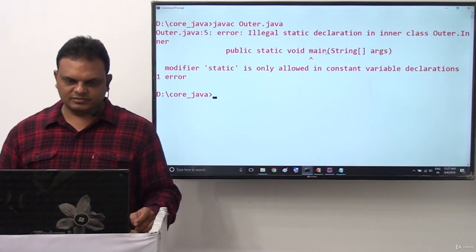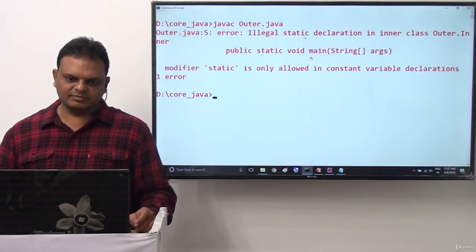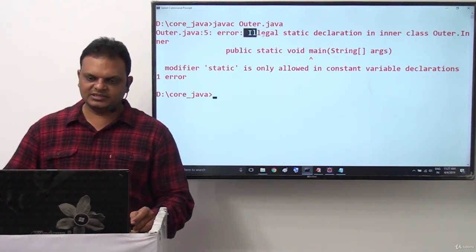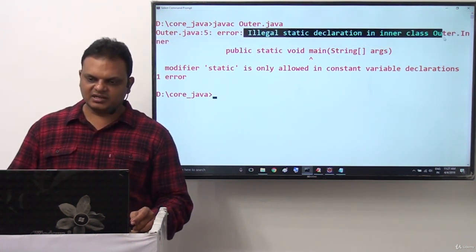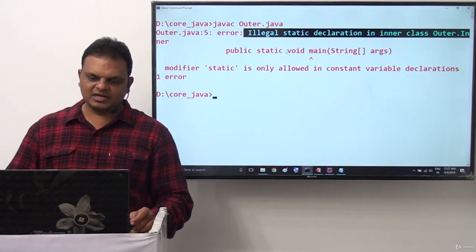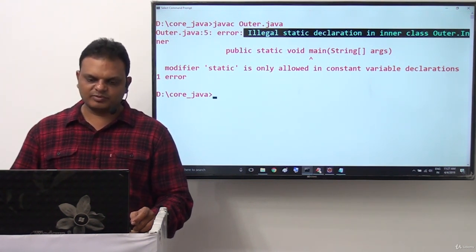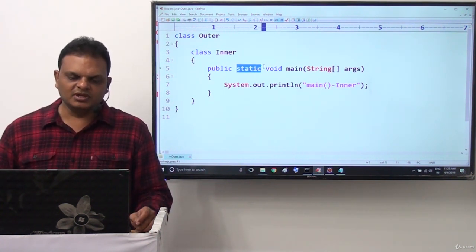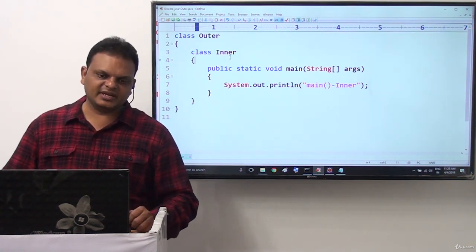Okay, fine. Now we are getting an error. What about this error? Observe this clearly. Illegal static declaration in inner class Outer.Inner. So in general, static members are not possible inside the inner class. That's why we are getting an error now.